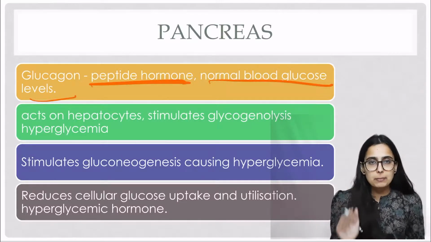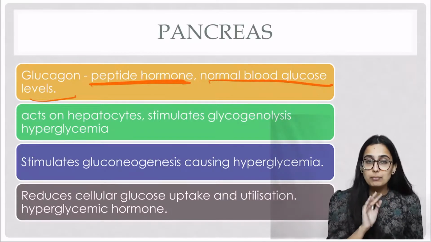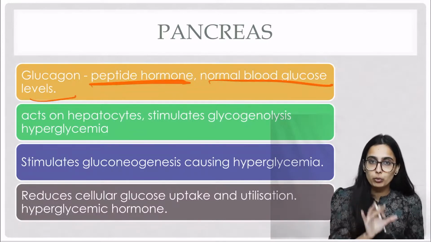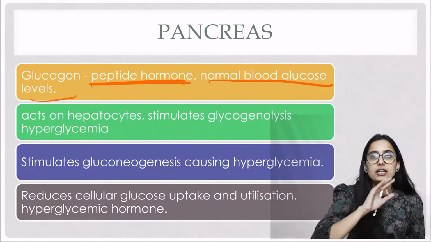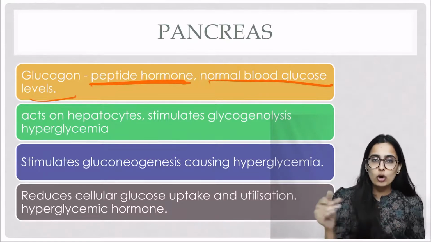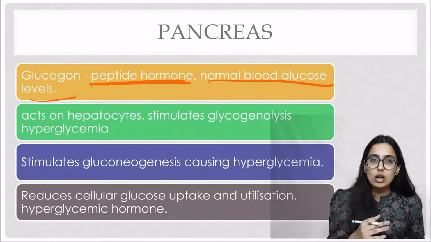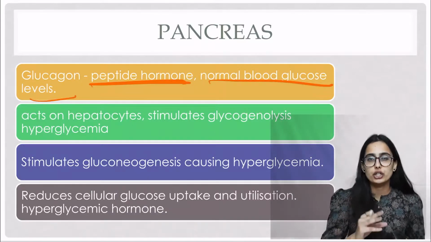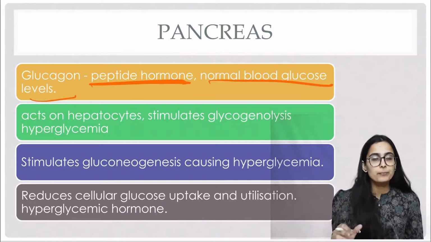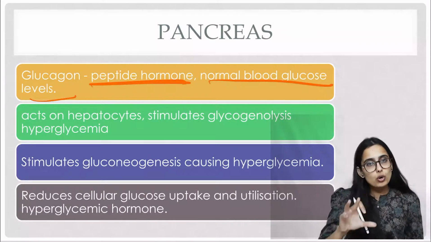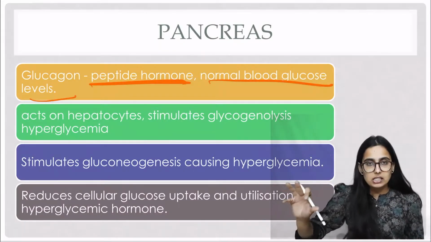Please keep it in mind that blood glucose level means the amount of glucose in the blood. So these hormones will either be increasing the concentration of glucose in the blood or decreasing the concentration. Among these two hormones, glucagon increases the concentration of glucose in the blood. Now remember another important concept, that the glucose in the blood will be taken up by the cells for respiration.